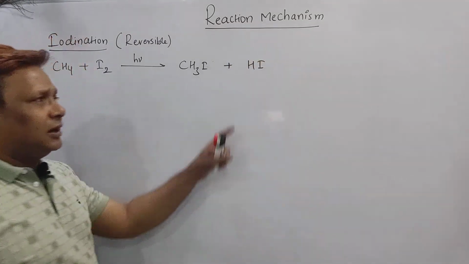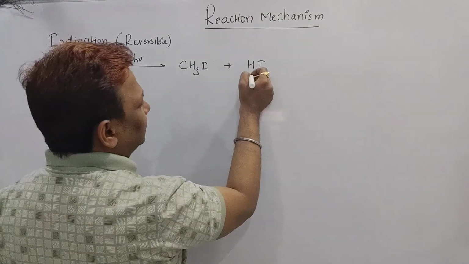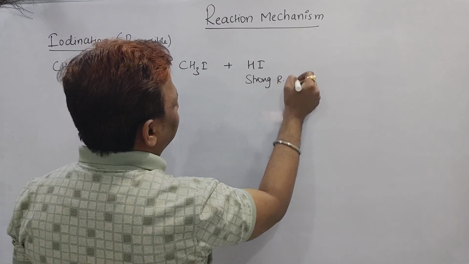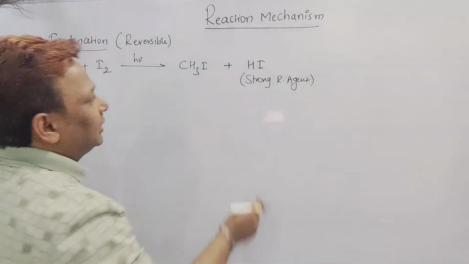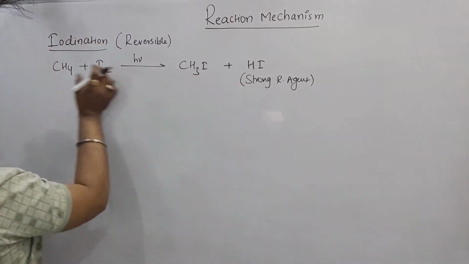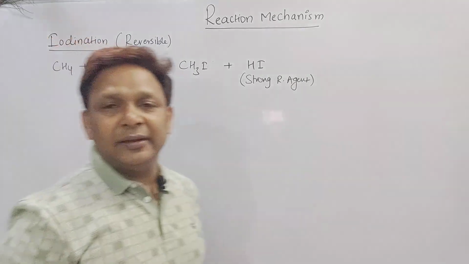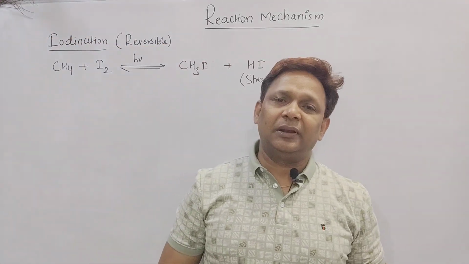But as we know, the HI obtained here is a strong reducing agent. If you don't know, please remember HI acts as a strong reducing agent. As it acts as a strong reducing agent, it reduces CH3I back to CH4 and the reaction goes in the backward direction. Hence we can say addition of iodine to the alkane is a reversible reaction.